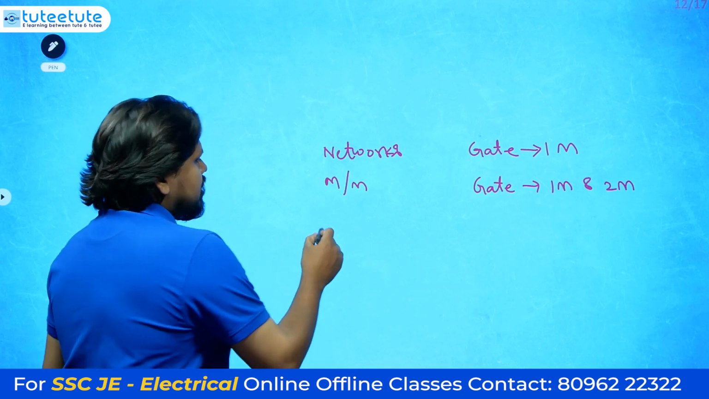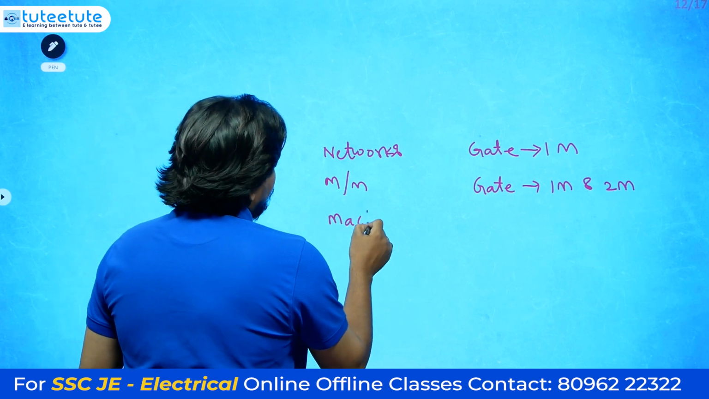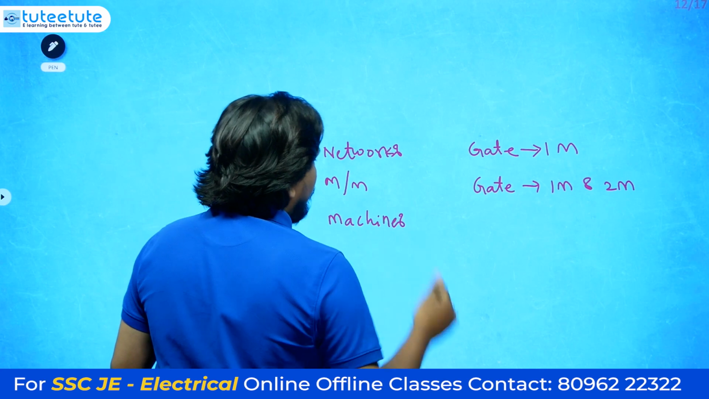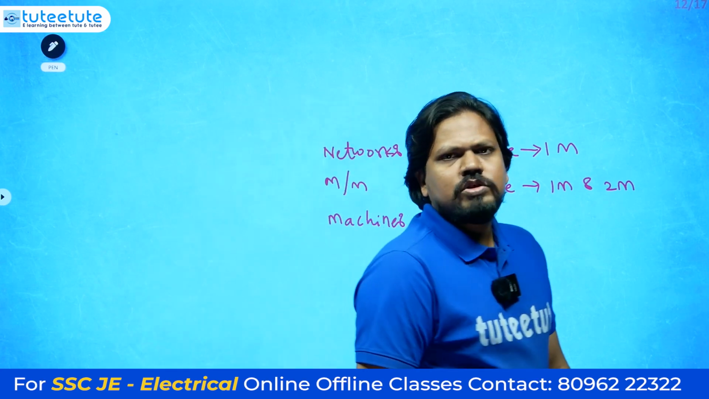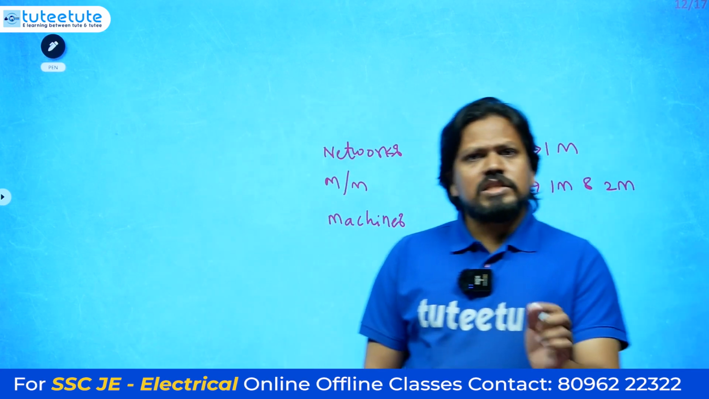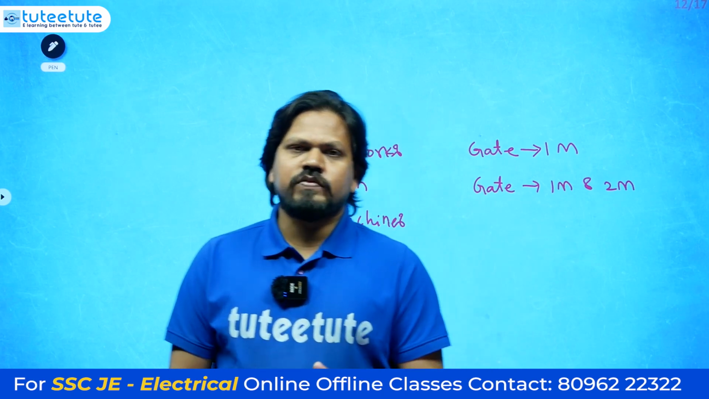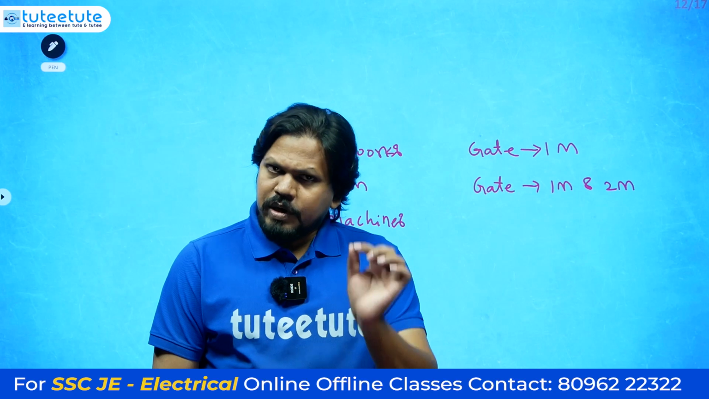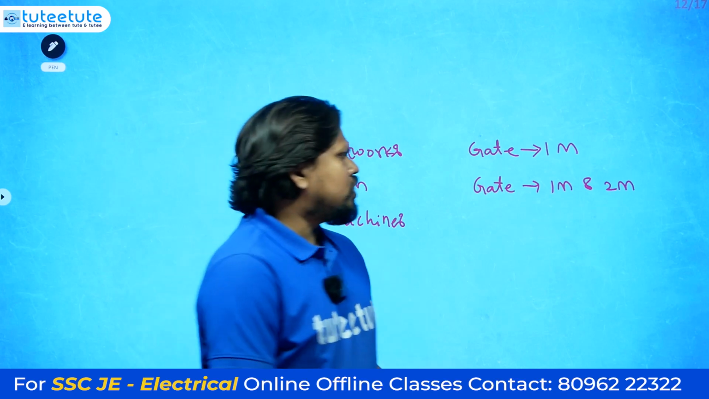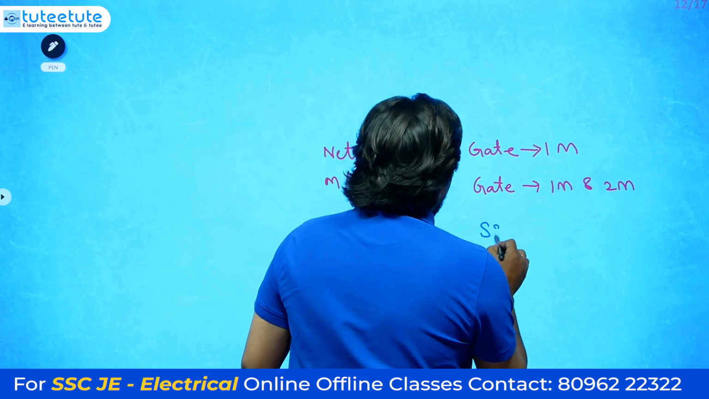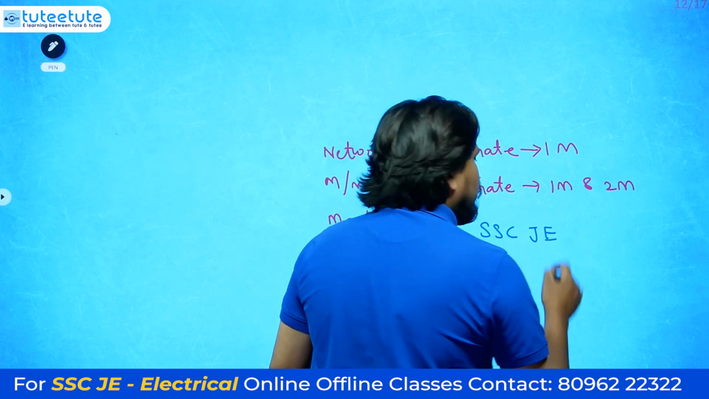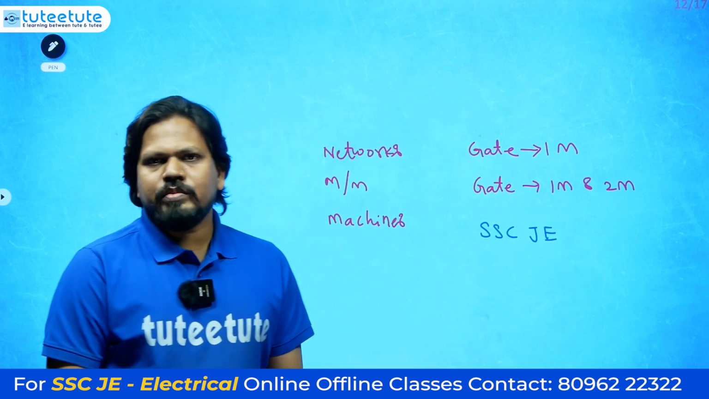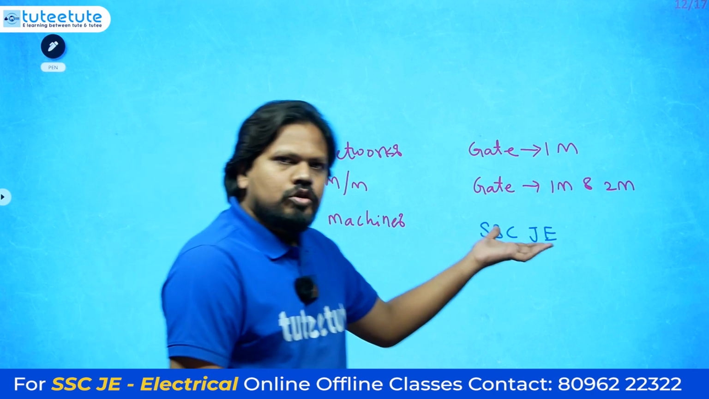My suggestion for the machines, all 4 machines including the special machines, is that you need to solve SSC junior engineer previous year questions first. I'm telling you, SSC JE previous year questions, preliminary examination only, you need to solve these first. Whoever qualified for the SSC JE tier 1 examination definitely might have solved these questions.